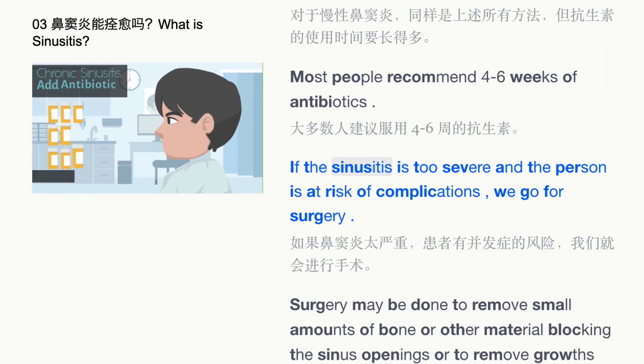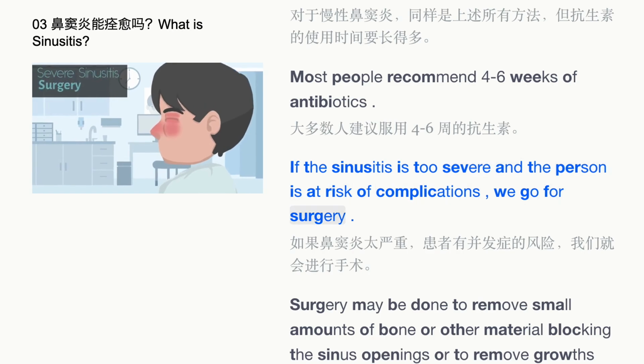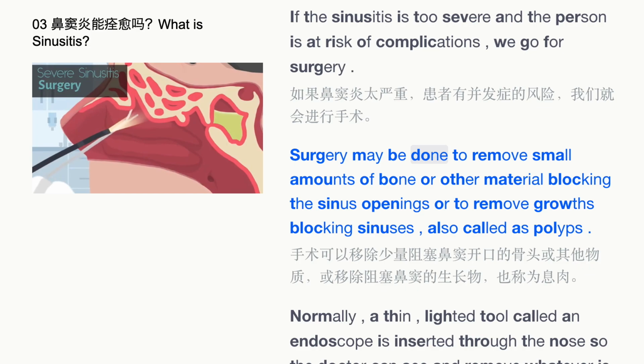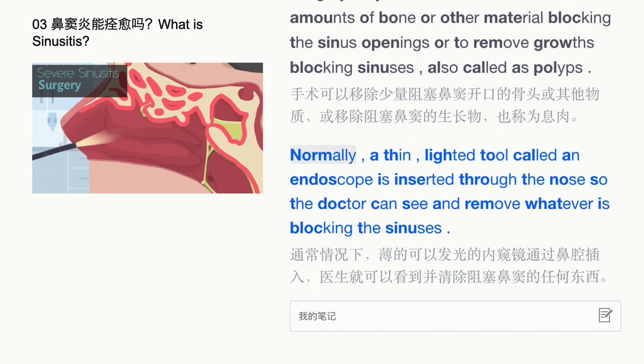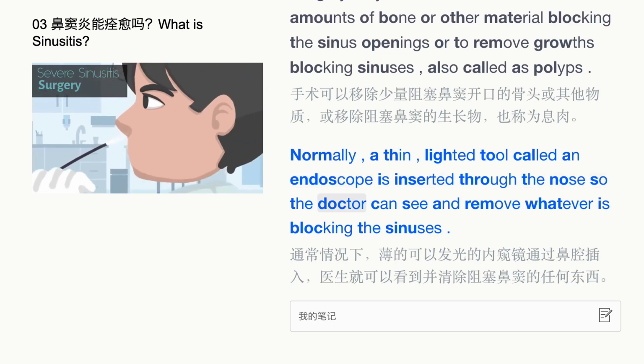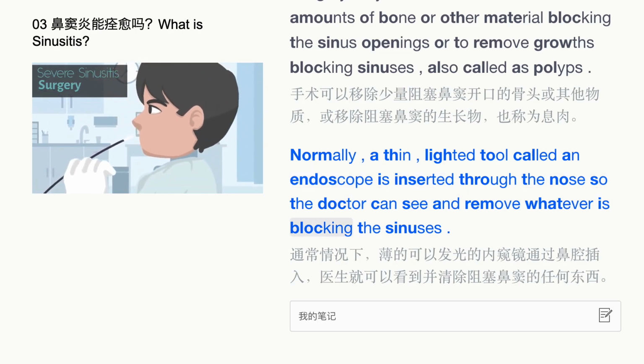If the sinusitis is too severe and the person is at risk of complications, we go for surgery. Surgery may be done to remove small amounts of bone or other material blocking the sinus openings, or to remove growths blocking sinuses, also called as polyps. Normally, a thin lighted tool called an endoscope is inserted through the nose so the doctor can see and remove whatever is blocking the sinuses.